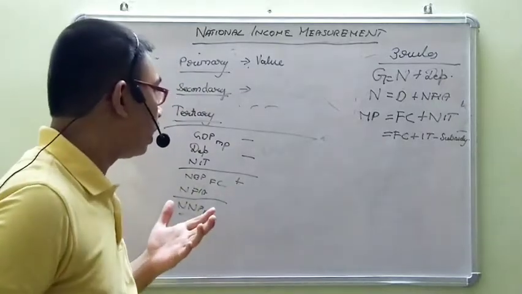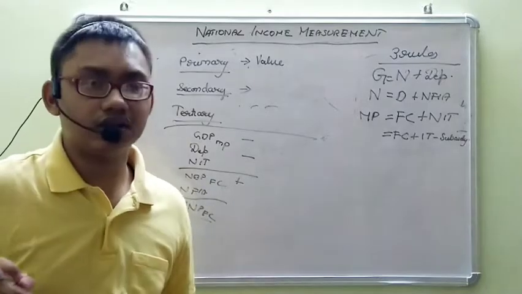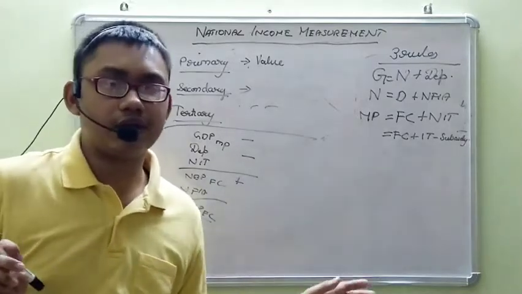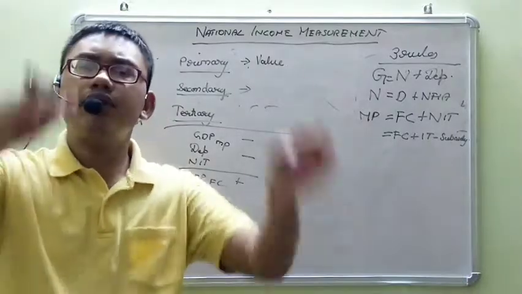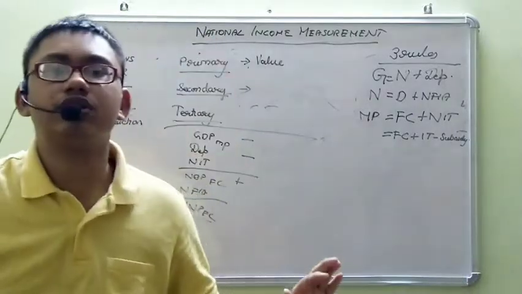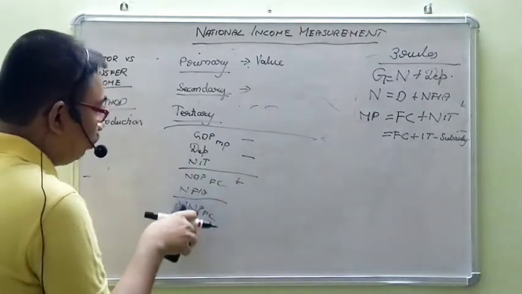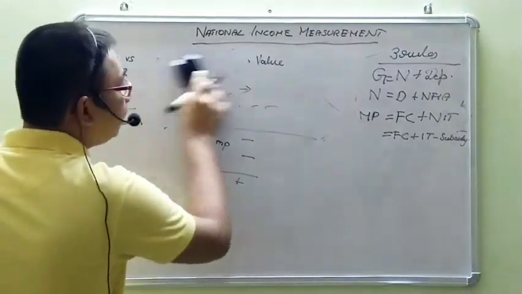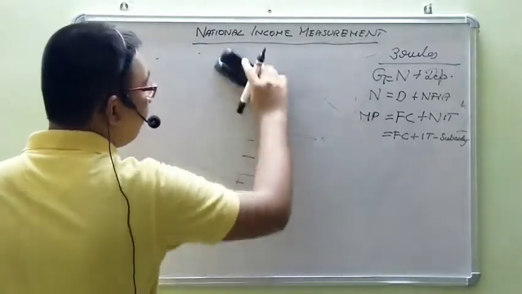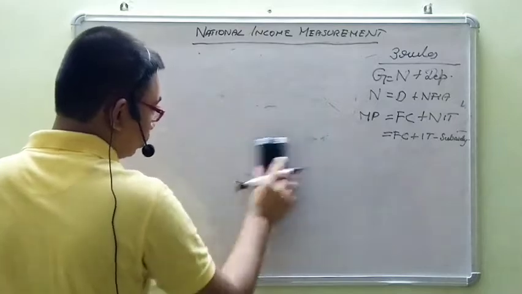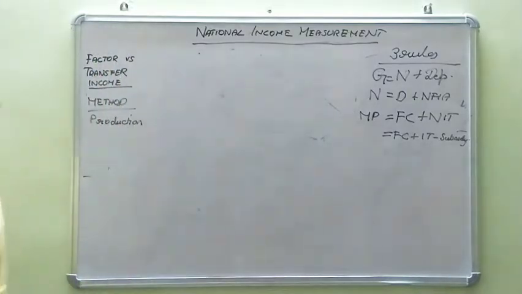Now, there's another option. What if we do not consider each and every sector and gross value added? We just add up the final product. That will also give the same result of GDP MP, and after that we will do these computations. So either we can take the value added by each sector or we can add the final product also. The production method can also be called the final product method.